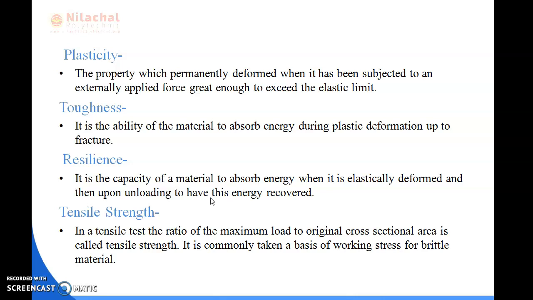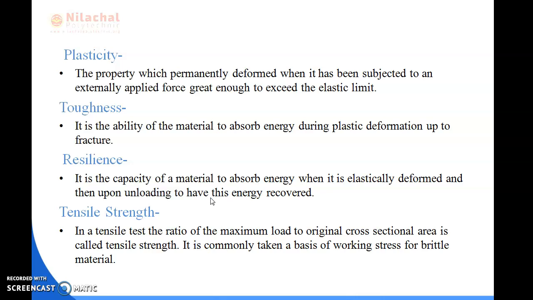It is usually measured by determining the rebound of a pendulum or ball after a single impact. It represents the ratio of energy given up on recovery from deformation to the energy required to produce the deformation. So this is called the resilience property of a mechanical material.